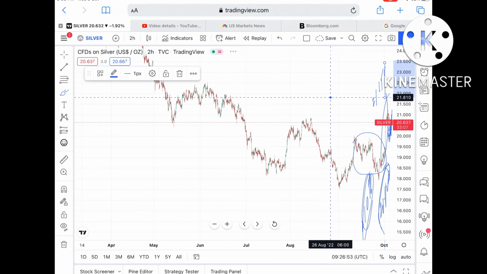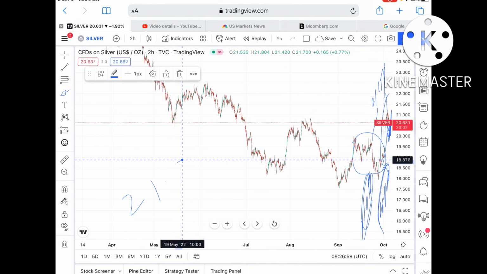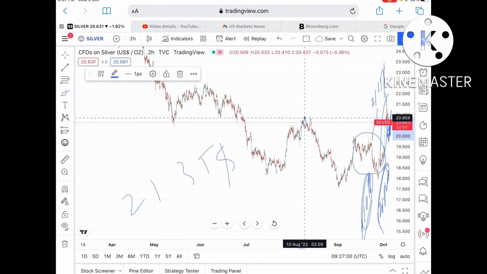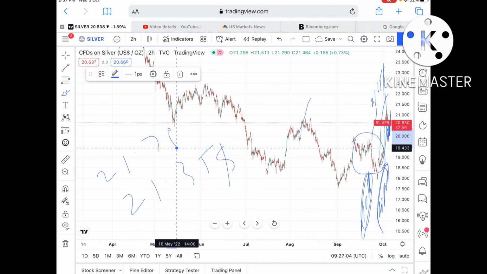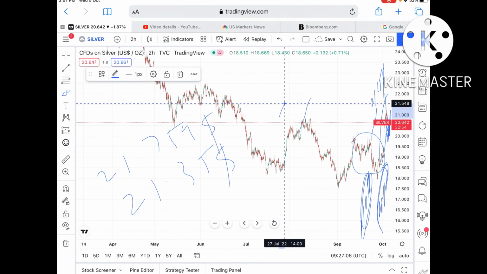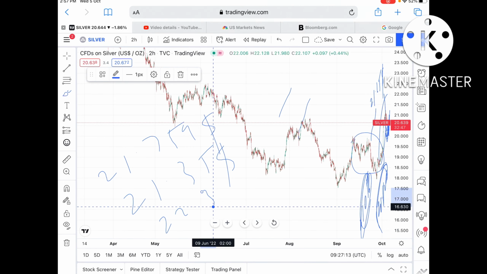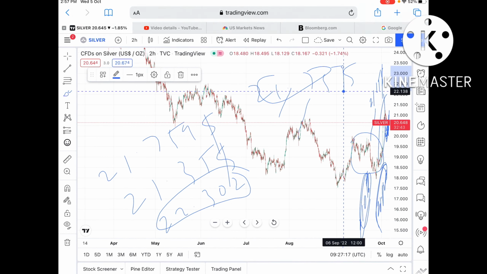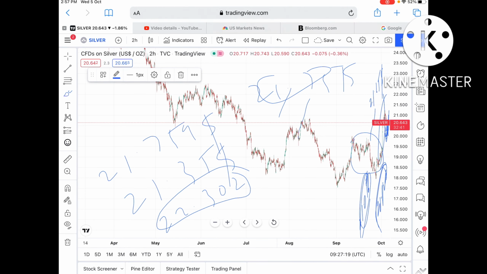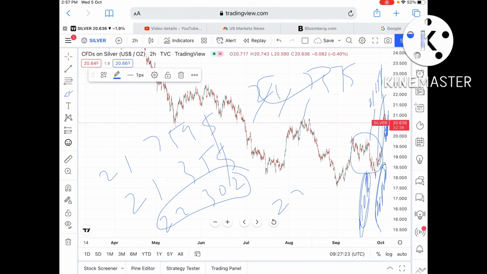Once the price goes above this level, it can move further upside, with a probability of touching further highs around $21.351. From there it can go towards $21.759. If the price sustains above that level, there is a higher probability of moving further high towards $22.302, because $21.75 is a weak resistance, so the probability will be very high. It can go further upside and touch a level of around $22.5.